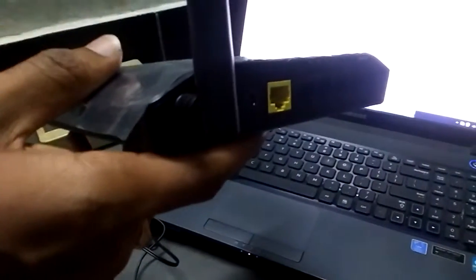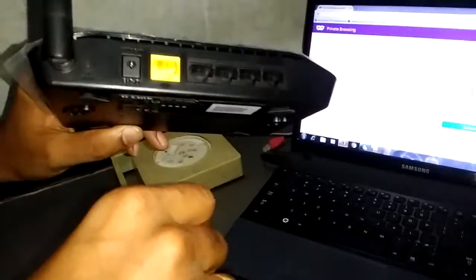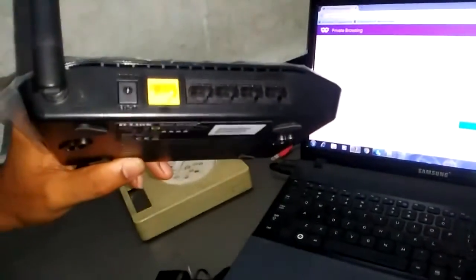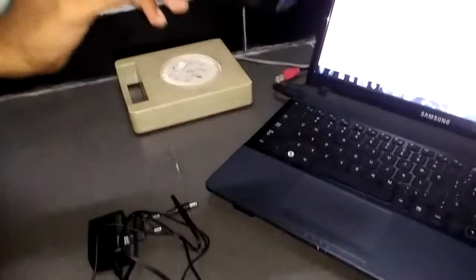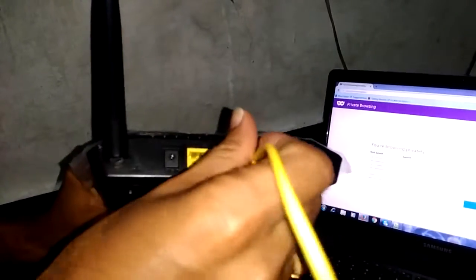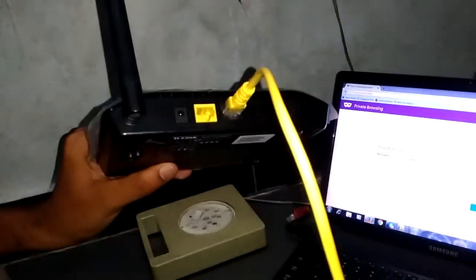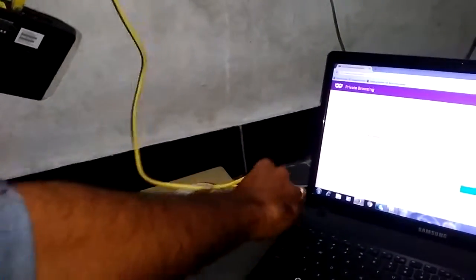I'm going to give a presentation on how to configure D-Link with your laptop or PC. Showing a D-Link with 4-line connectivity, along with the D-Link you will be provided with one cable and adapter. Now I'm connecting this yellow cable to my D-Link router and my PC.